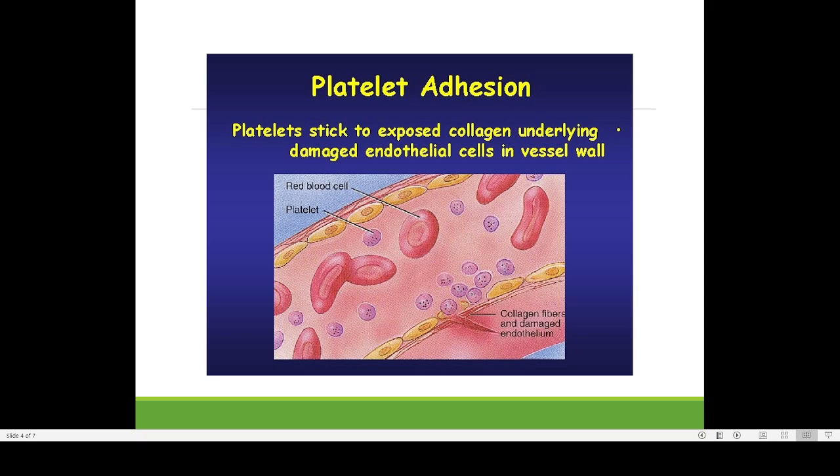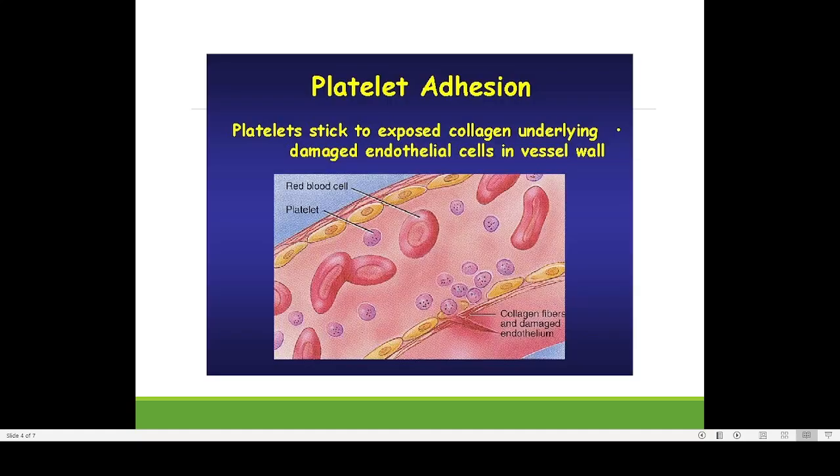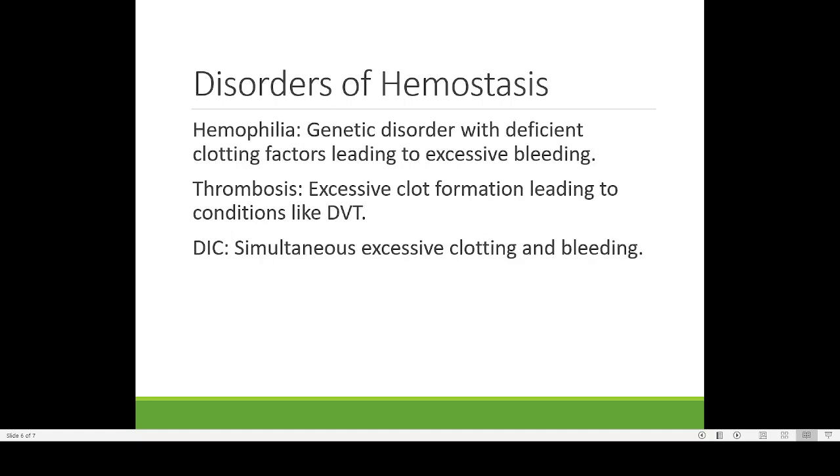See here you can see that platelets are coming together, joining with each other. That is known as platelet adhesion or platelet plaque formation. And the endothelial cells produce certain substances to inhibit this, like nitric oxide or prostacyclin. They will be able to prevent this attachment of platelets with each other. That is known as the role played by endothelial cells. Then the fibrinolytic system will be dissolving the clot after the vessels are completely repaired. So these are the three events in the regulation of hemostasis.